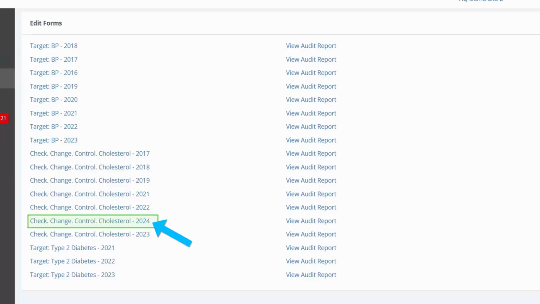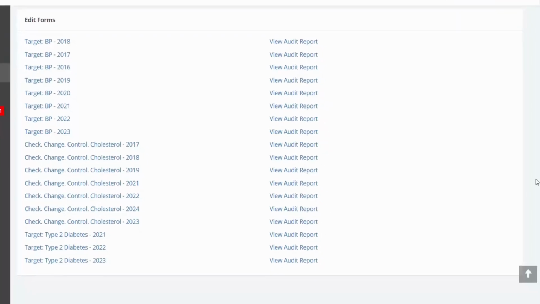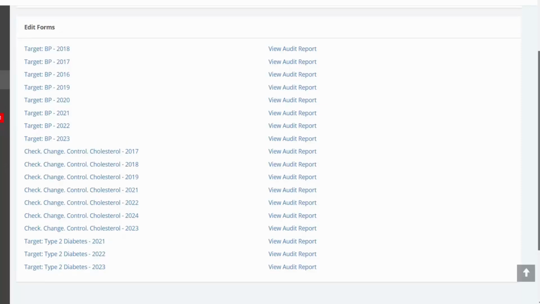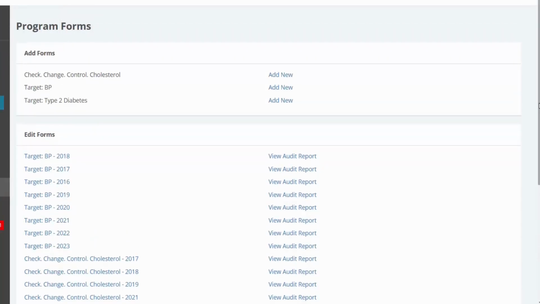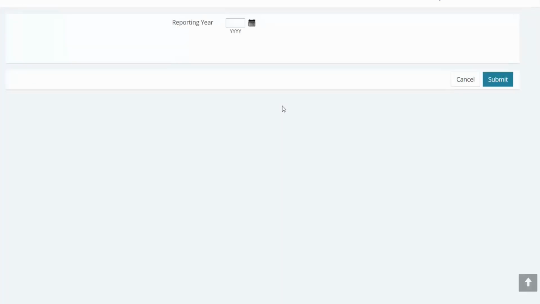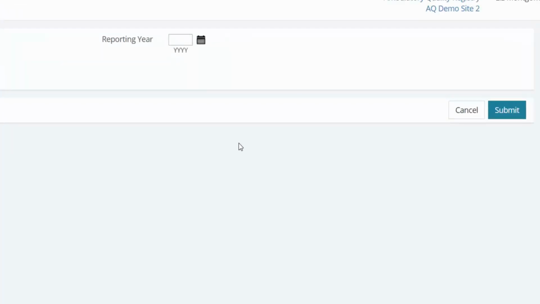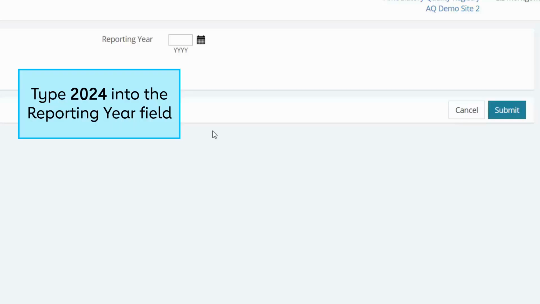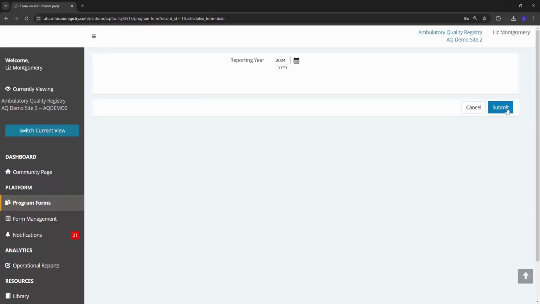You can see that I have a 2024 form for another program, Check to Control Cholesterol, already. I don't have a 2024 form yet for Target Type 2 Diabetes, so I'm going to click Add New next to that program. I'm submitting for a 2025 Achievement Award, which is based on 2024 data. So I'll type 2024 in the reporting year field and hit Submit to start the form.